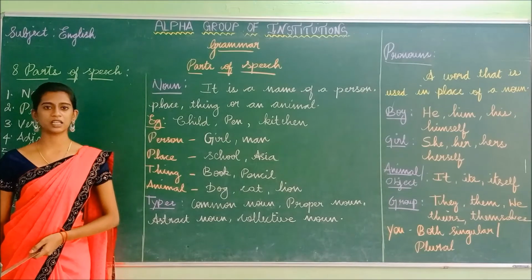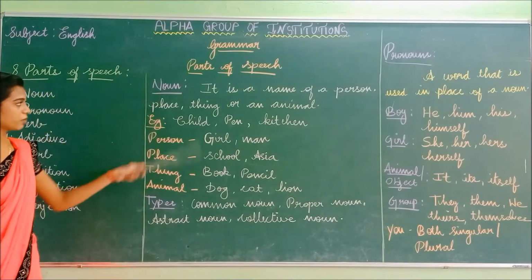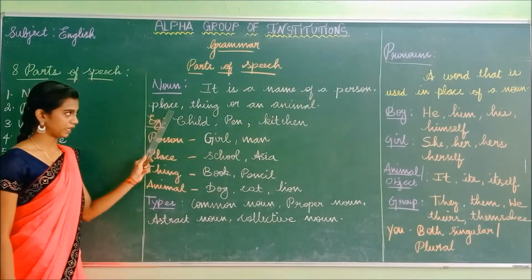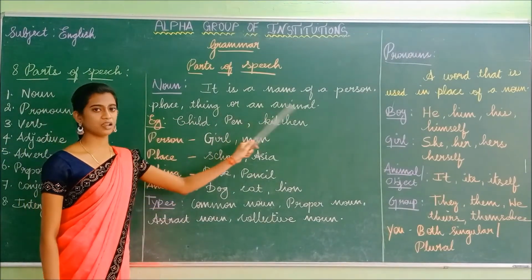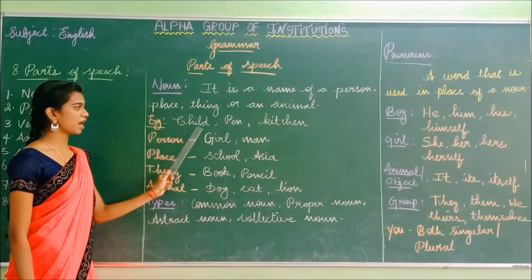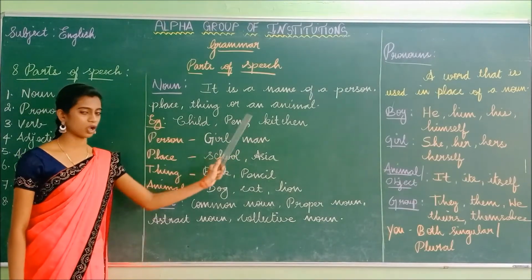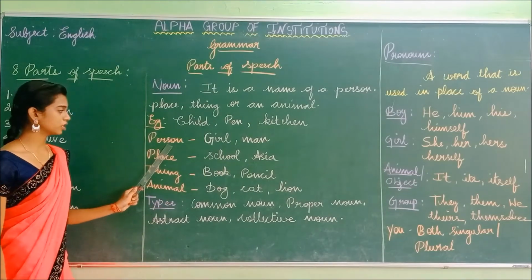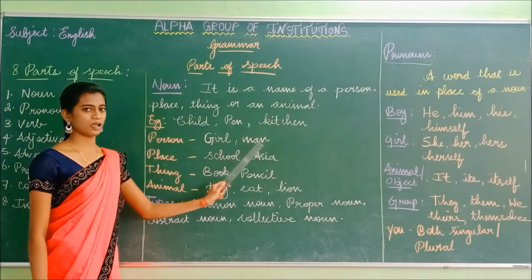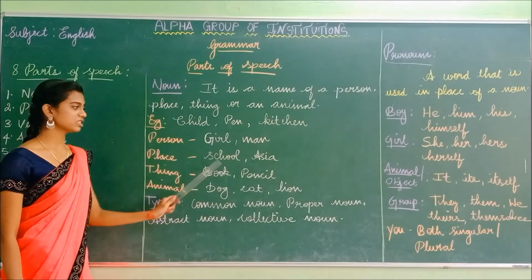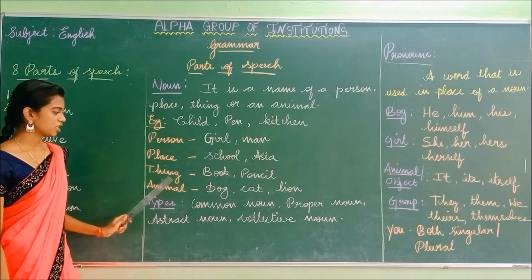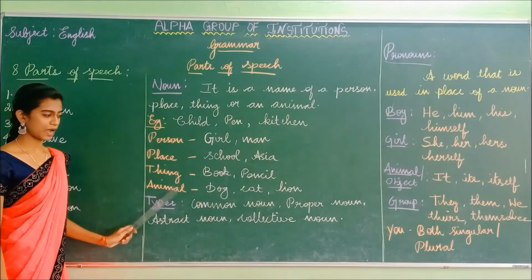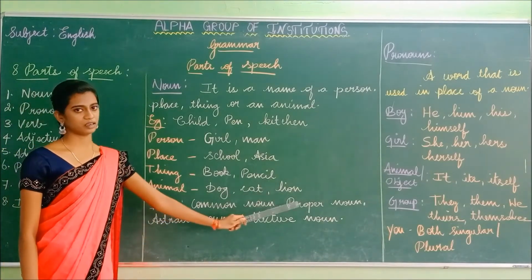You will study in detail in your higher classes. Shall we read from the first? Noun. It is a name of a person, place, thing or an animal. Example, child, pen, kitchen. These are all naming words, so it is called the noun. The example for person is girl, man. The example for place is school, Asia. The example of thing is book, pencil. The example for animal is dog, cat, lion.